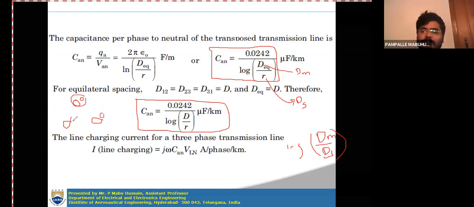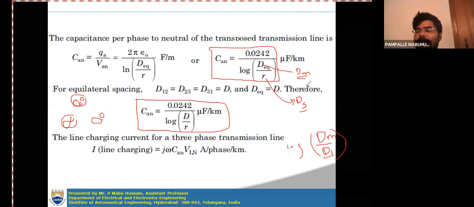If it is a bundled conductor, there may be three also, or four also. Then you have to use the self GMD and mutual GMD method. That means D equivalent will become equal to DM, and the denominator term will become DS.